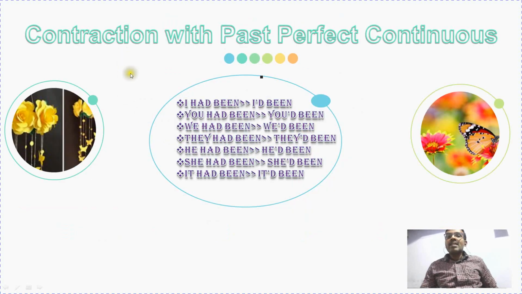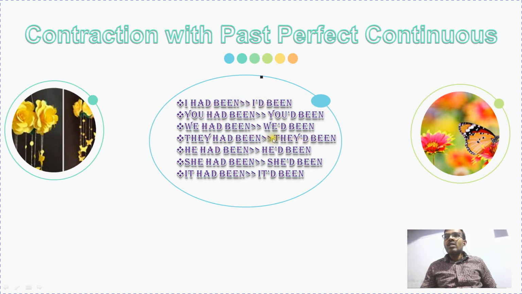So let us learn the contraction for past perfect continuous tense. It is available for all the tenses. In the case of past perfect continuous tense, the mostly used format is I had been, you had been, we had been, they had been. So had been is shortly represented as I'd been, I apostrophe with D. You'd been, we'd been.